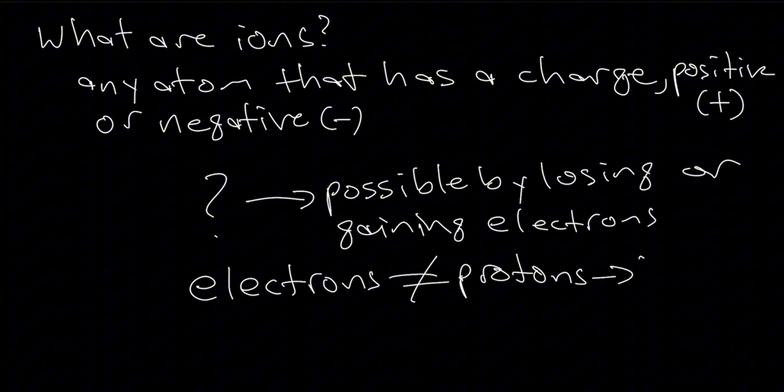What are ions? An ion is any atom that has a charge, either positive or negative. Well, how do atoms get a charge then? Atoms gain a charge by losing or gaining electrons. When the number of electrons isn't equal to the number of protons, the atom is an ion.